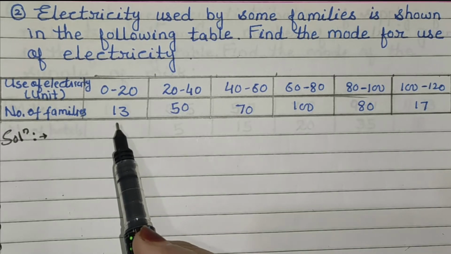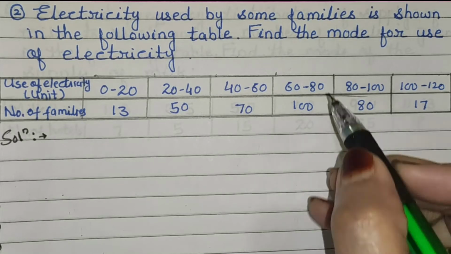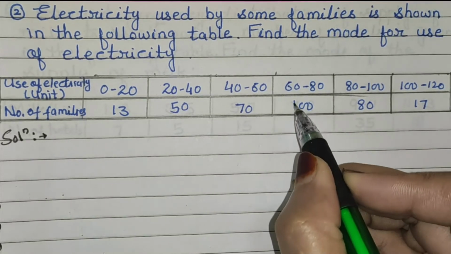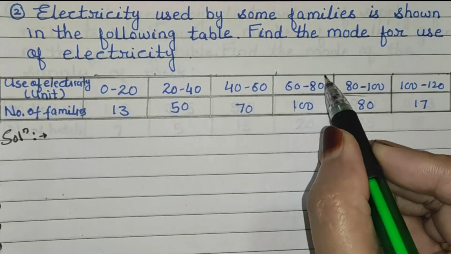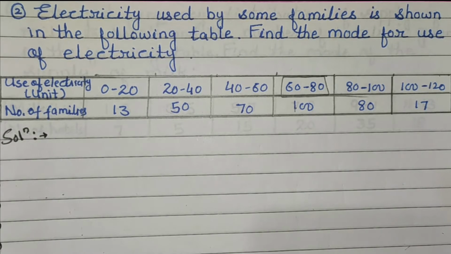Then look at the frequency. Now here maximum frequency is 100. Therefore 60 to 80 is the modal class. Now write down here.